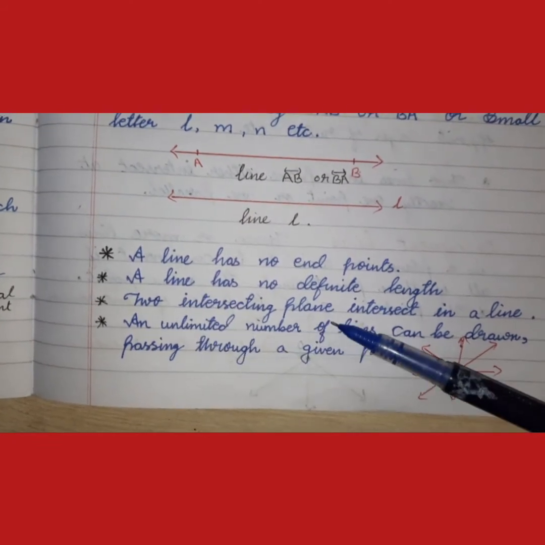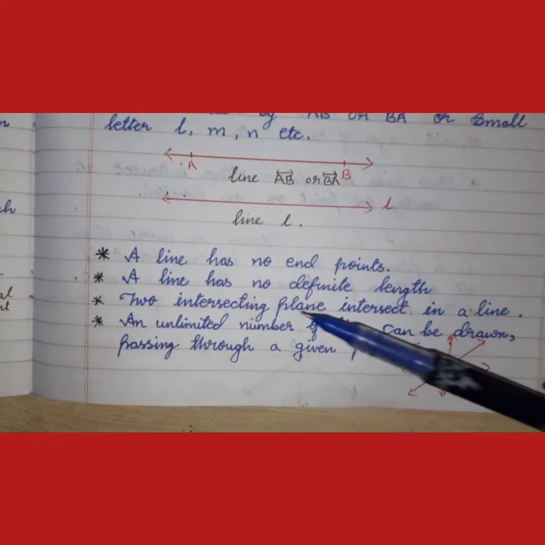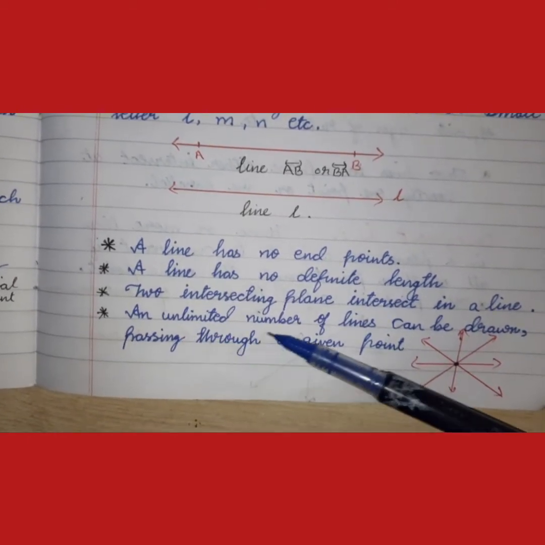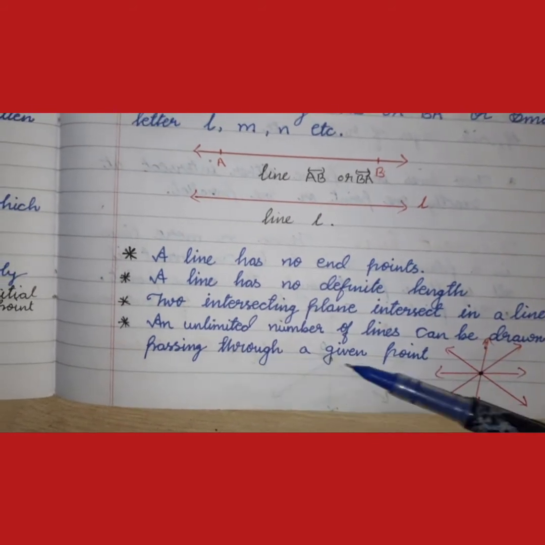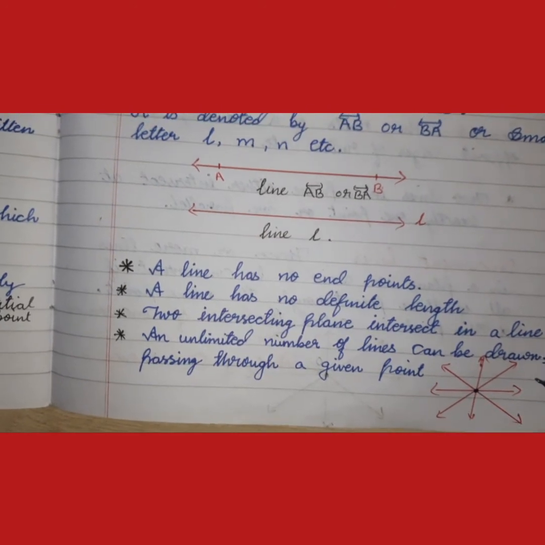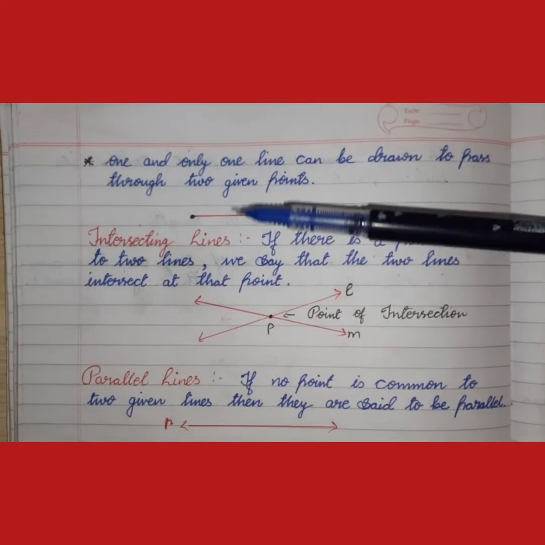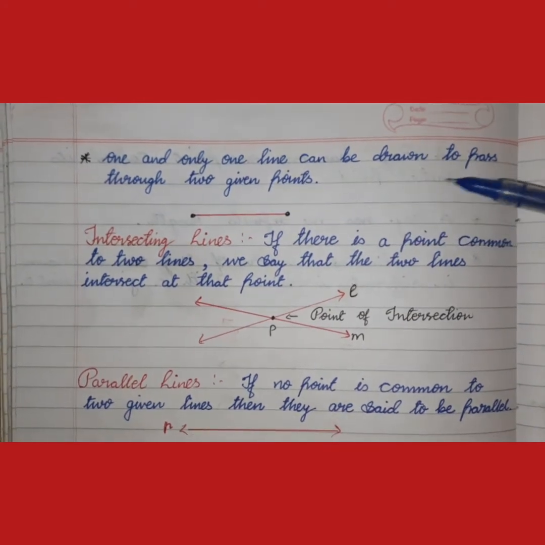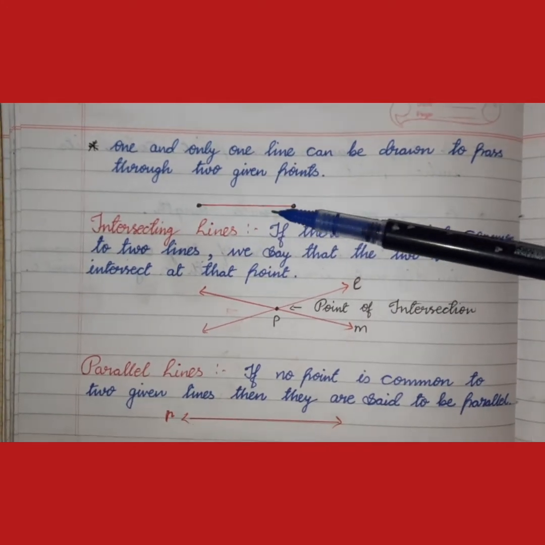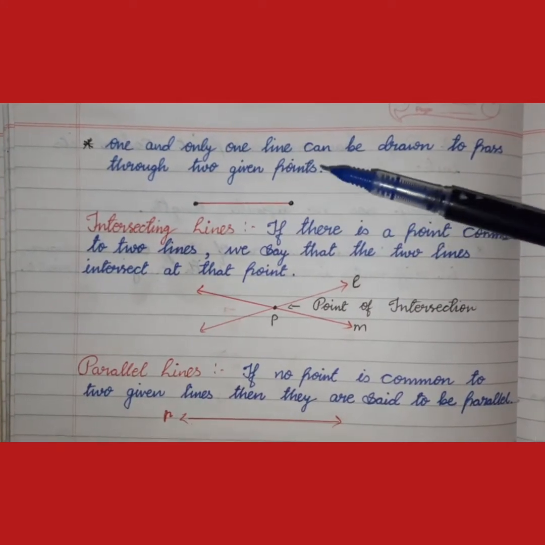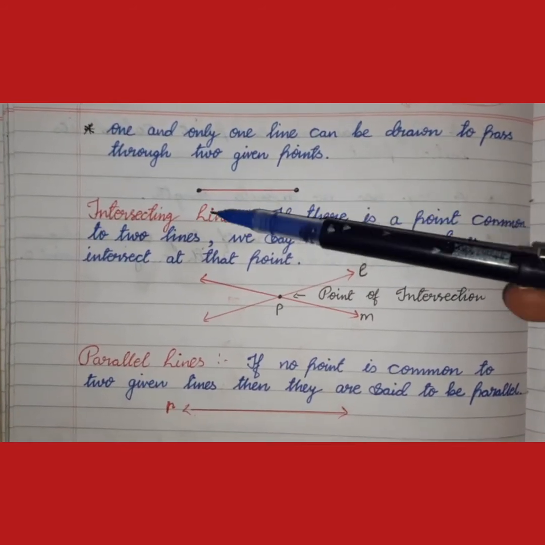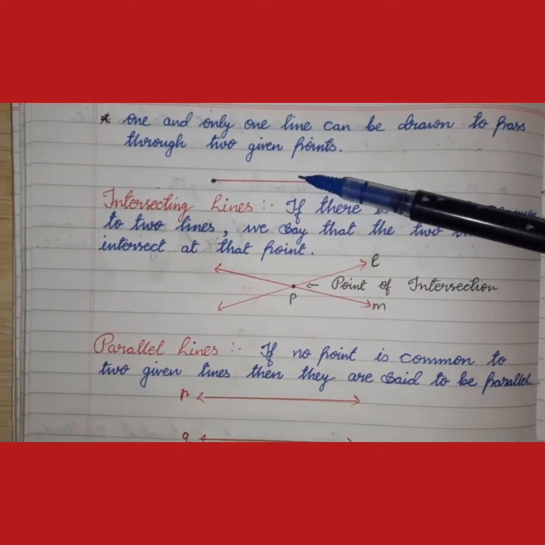Two intersecting planes intersect in a line. If two planes intersect, they intersect in a line. An unlimited number of lines can be drawn passing through a given point. One and only one line can be drawn passing through two given points. From one point there are an unlimited number of lines passing through, but from two points only one line can pass through.